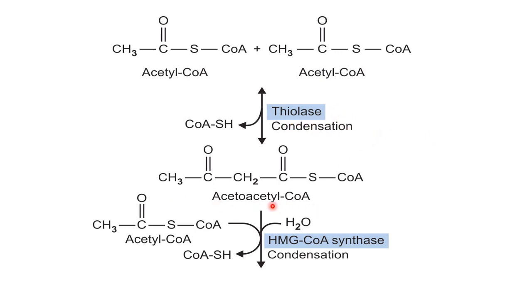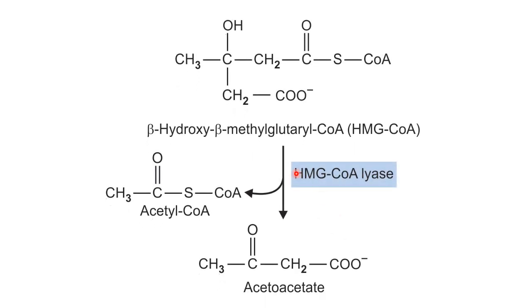After the synthesis of acetoacetyl-CoA, one molecule of acetyl-CoA again gets condensed to the acetoacetyl-CoA by the HMG-CoA synthase enzyme and it leads to the synthesis of HMG-CoA, which is also called beta-hydroxy beta-methyl-glutaryl-CoA. This HMG-CoA is also an intermediate in cholesterol synthesis as well as in the metabolism of leucine.